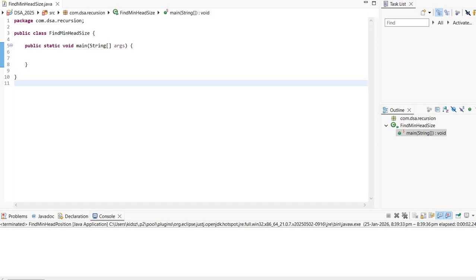Hello, so this is Pallavi Verma and today we are going to discuss how we can find a minimum element in an array, and that is using recursion.